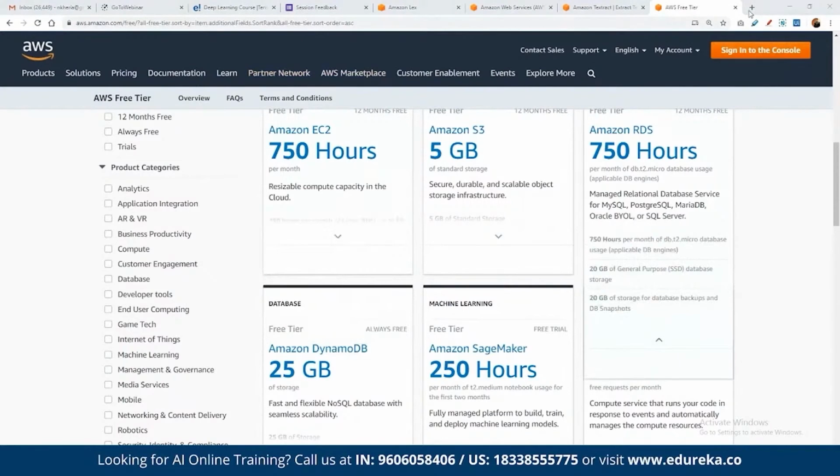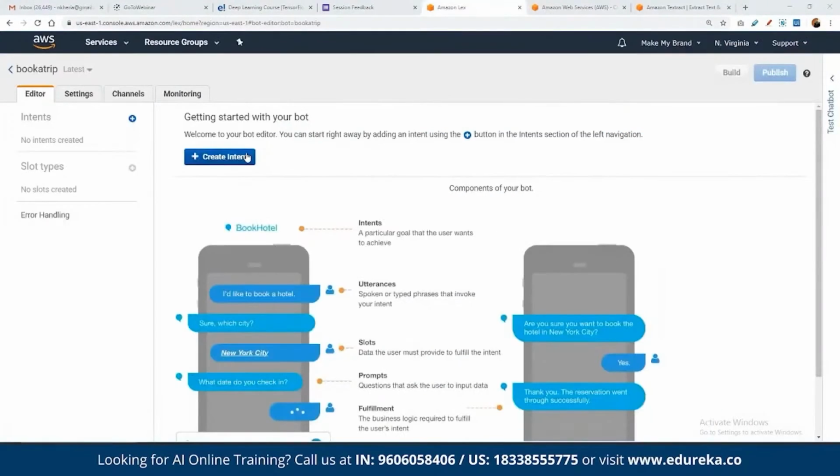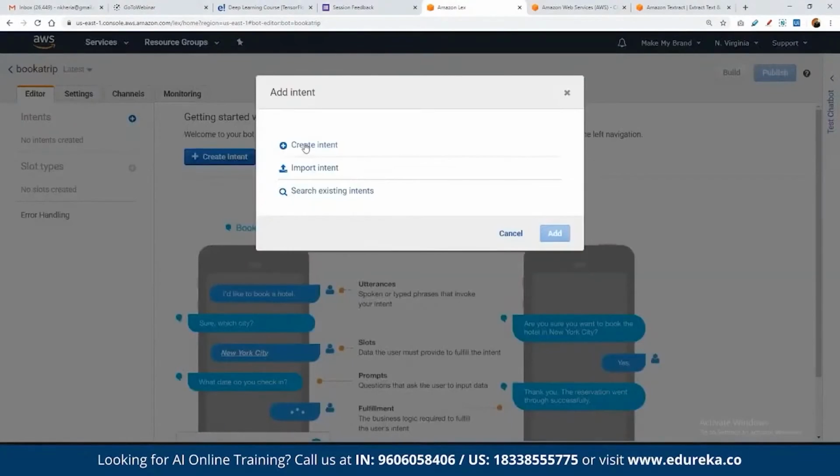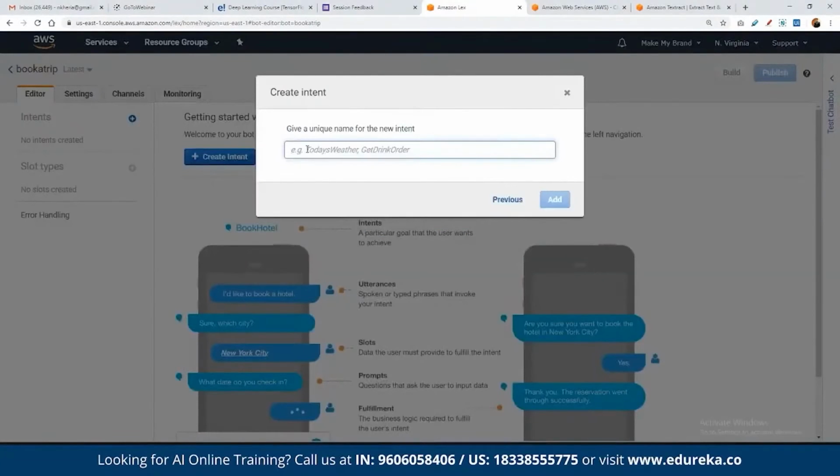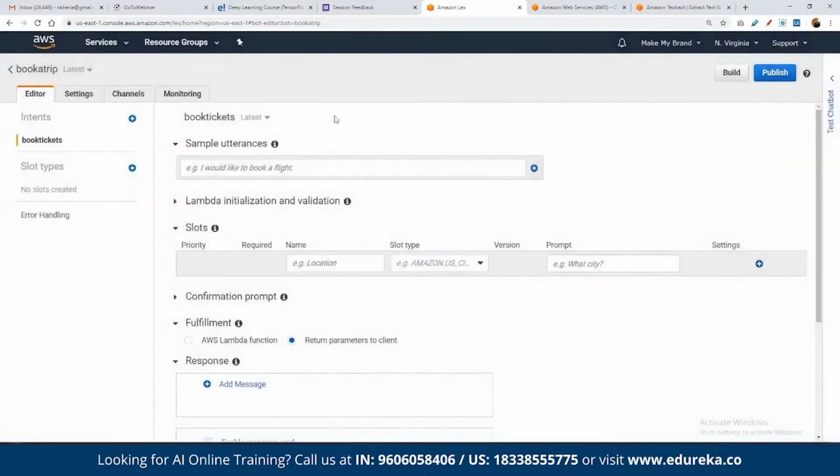Now, once we have the bot created, we can simply create the intent first. Intent as in what exactly we are going to ask the user. For example, here we want to create the intent as book tickets. Our intent is to create an automated response for booking the tickets. So here we can choose book tickets, and then we have to define what kind of command the user will be asking for.